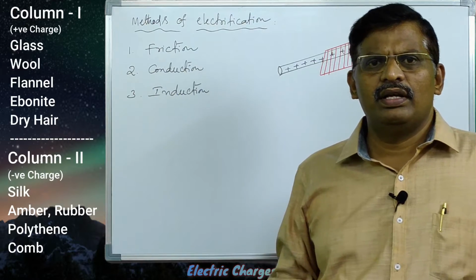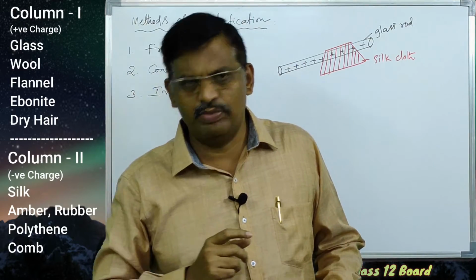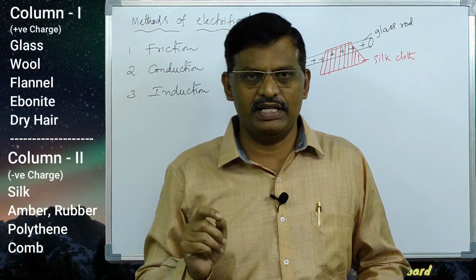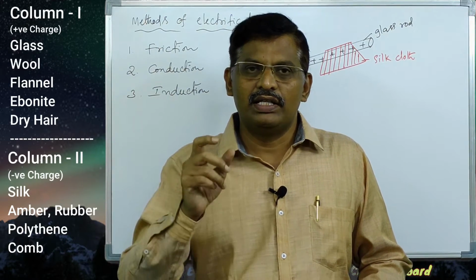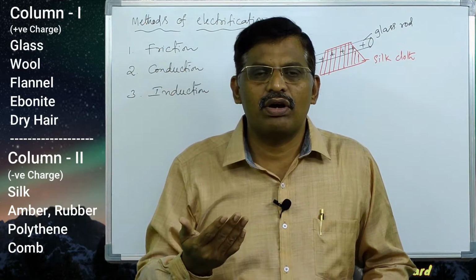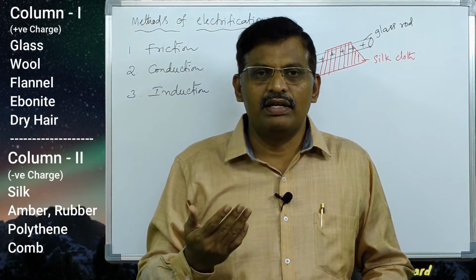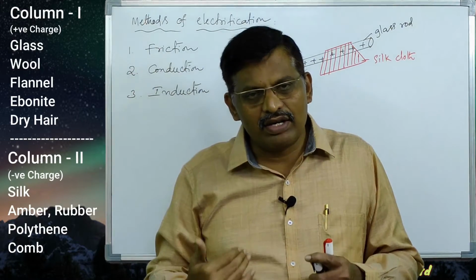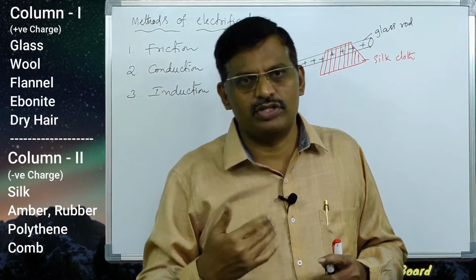Usually in your chemistry, you may have studied the electron affinity of substances. The materials which have higher electron affinity will gain electrons, and gaining electrons means becoming negatively charged.